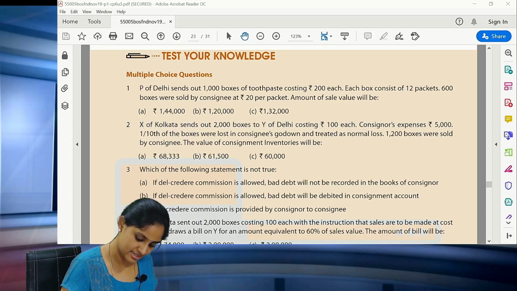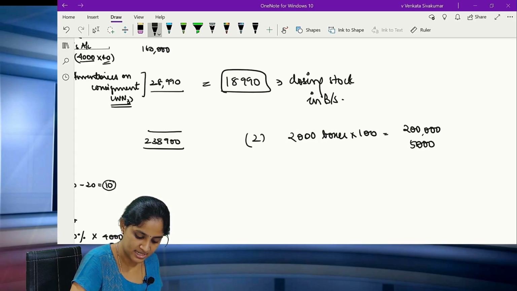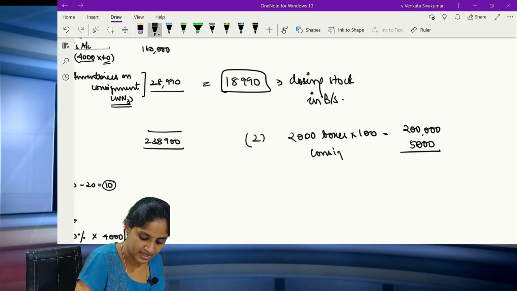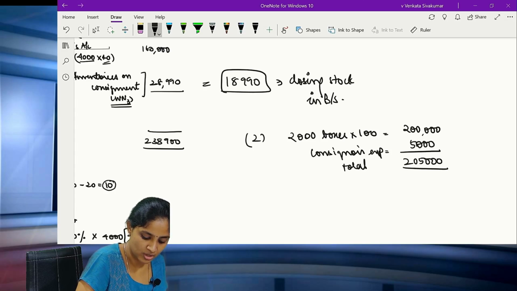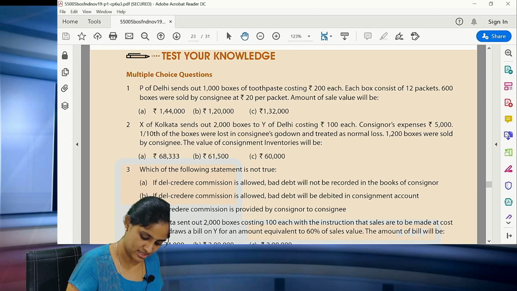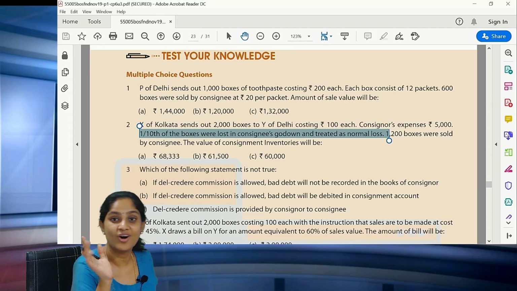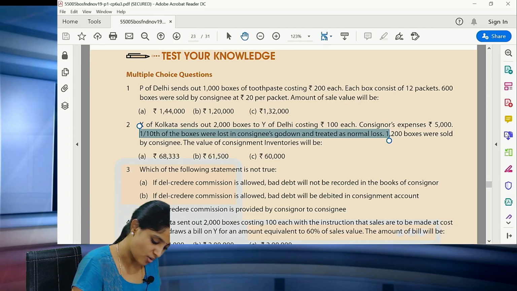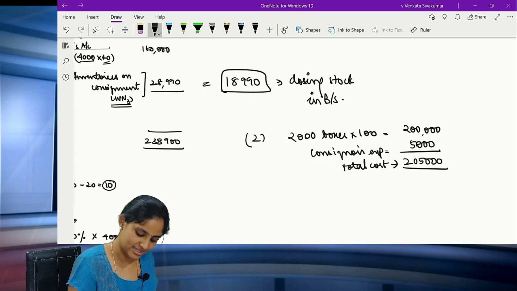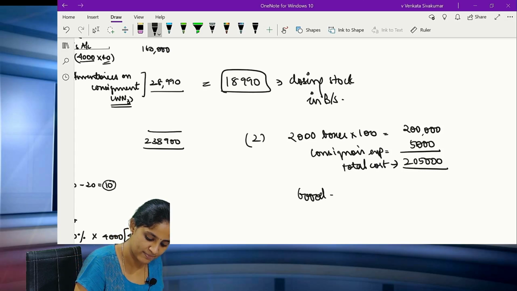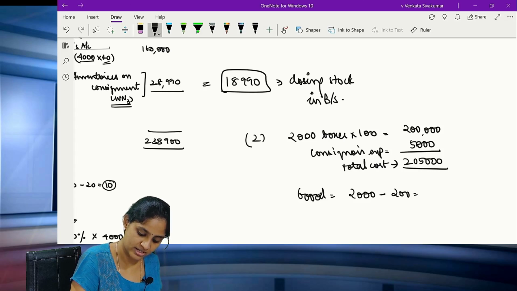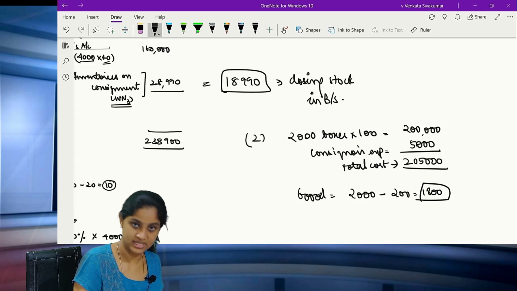Now read it further. Consignor's expenses is 5,000. So what is consignor's expenses? Consignor's expenses comes to 5,000. So 2 lakh and 5,000 is the total cost. Clear? Now in this question, 1/10 of the boxes were lost and treated as normal loss. Out of 2,000 boxes, 1/10 is lost. So what are the good units? Good units are 2,000 minus 1/10, that is 200. If you subtract, it is only 1,800.